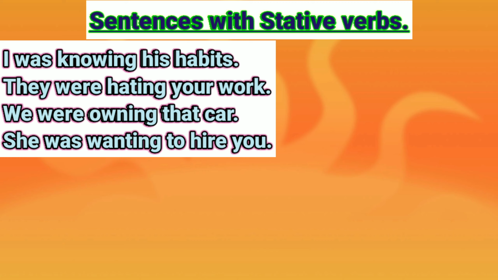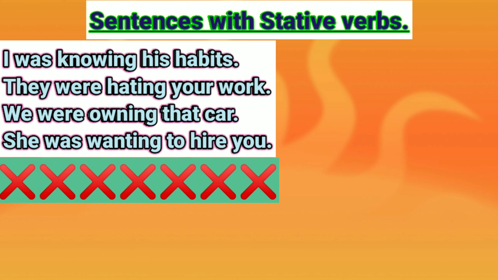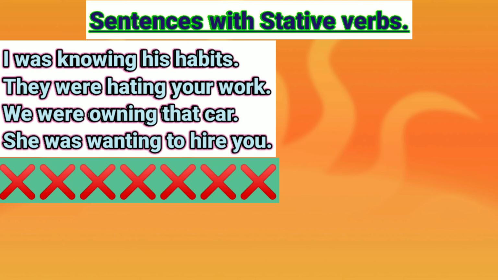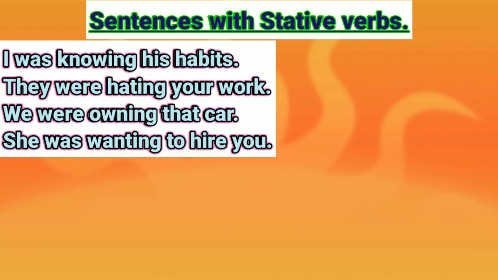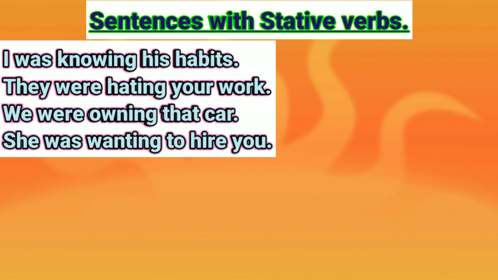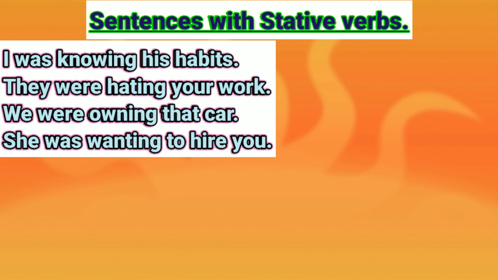These sentences are made in past continuous tense, but still these sentences are incorrect because in continuous tense we don't use stative verbs, as in continuous tense just action verbs are used. Now the question is, what could be used in this case? So the answer is simple past tense.